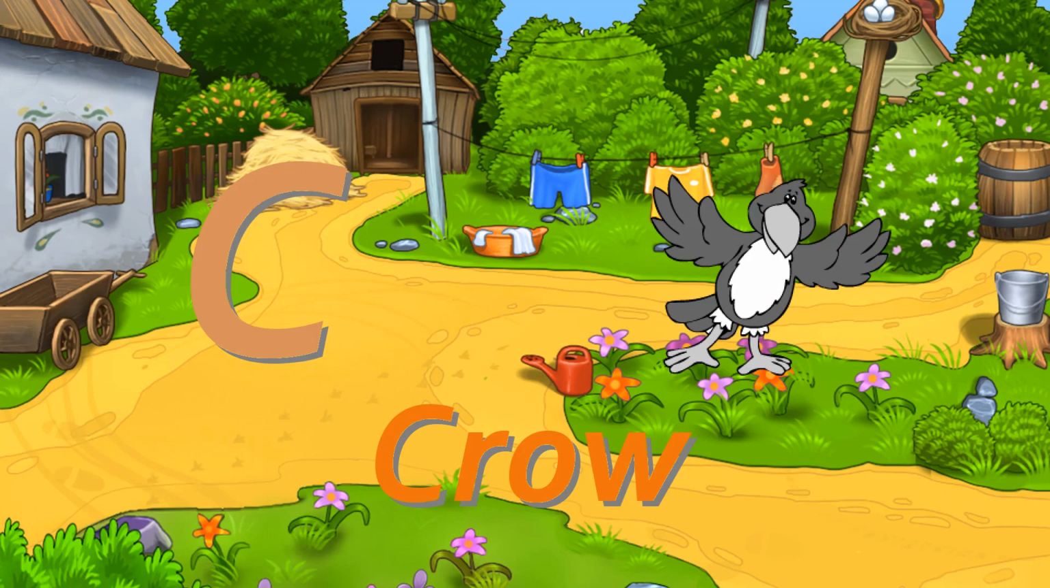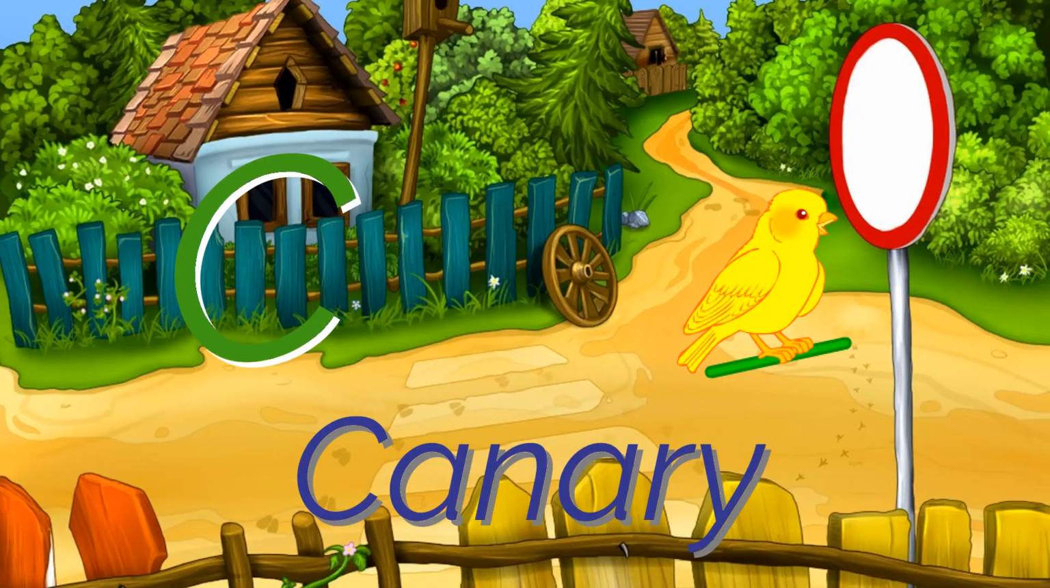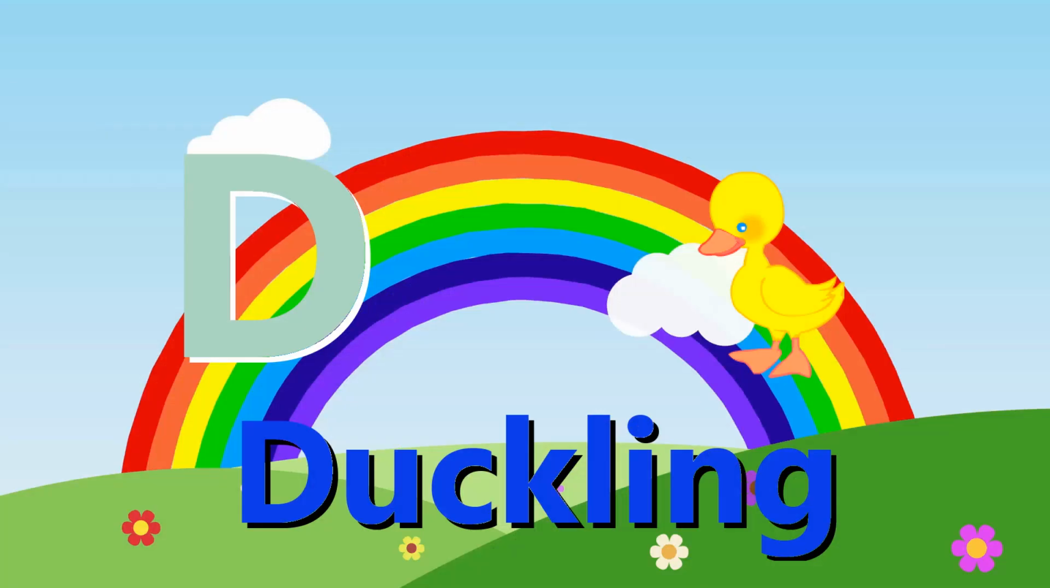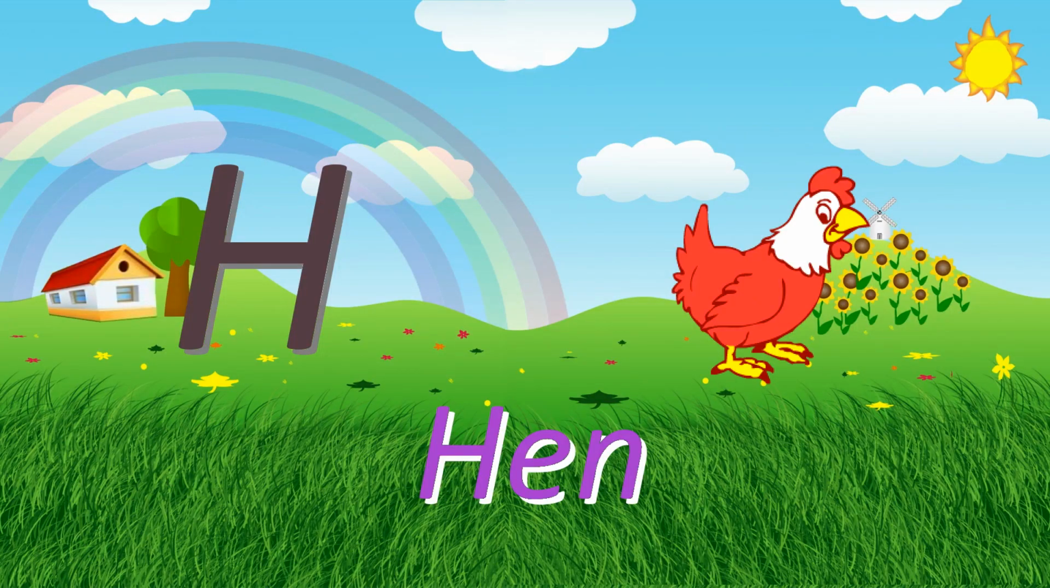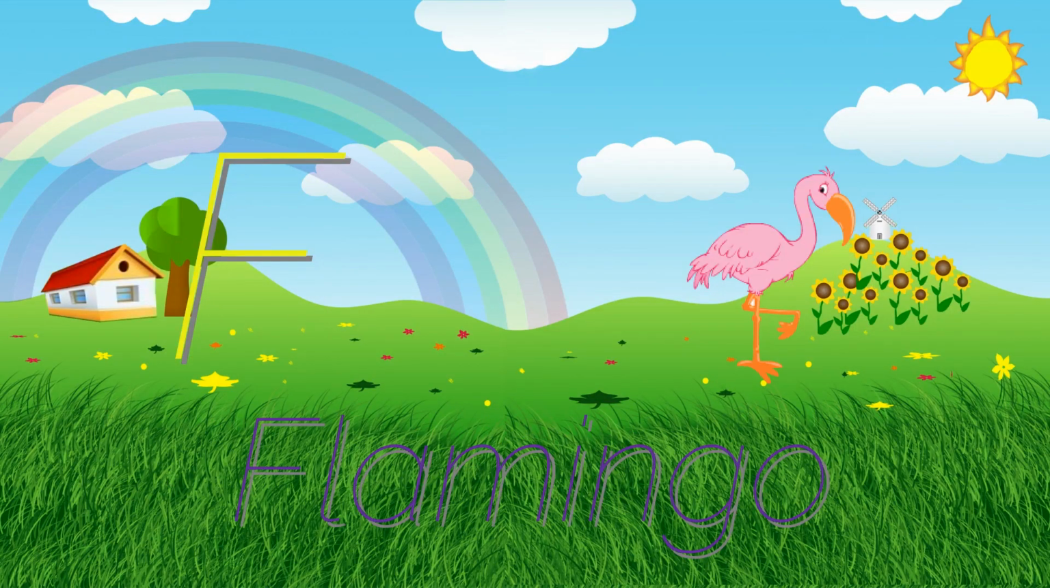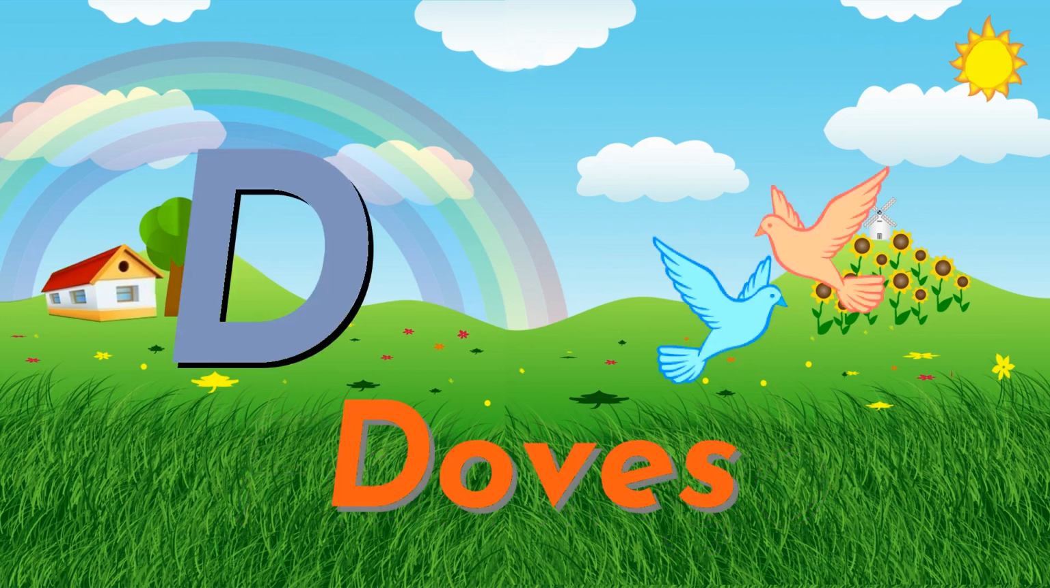Crow, C for crow. Canary, C for canary. Duckling, D for duckling. Hen, H for hen. Flamingo, F for flamingo. Doves, D for doves.